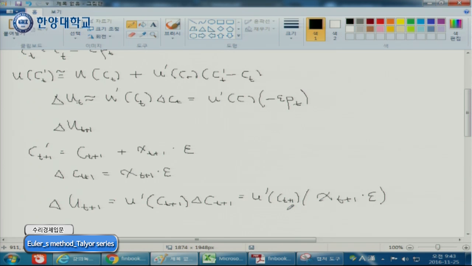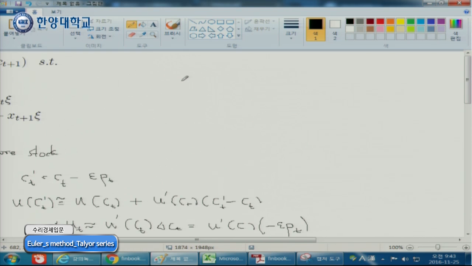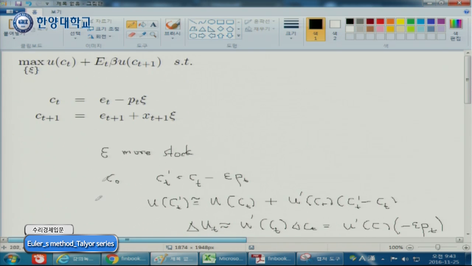So in order to transform your tomorrow's happiness to today's happiness, you have to multiply discount factor. Right? Remember, your goal of your life is to maximize your happiness. Your aggregate happiness is today's happiness plus discounted tomorrow's happiness.